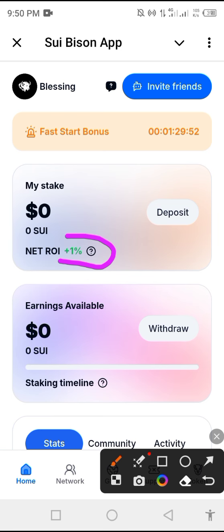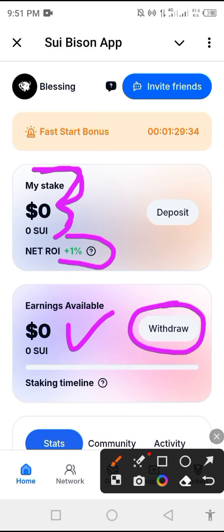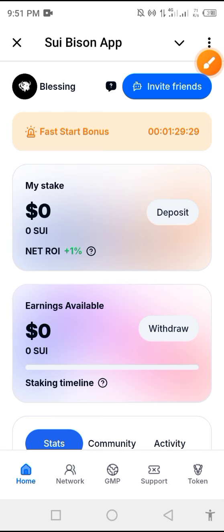And that 400% will accumulate within 100 days, okay? And after that 100 days, they're going to give you the money that you staked back. They're going to add it here to your earnings available, then you withdraw. You can withdraw and decide to deposit again, okay? So that is the first step on how to earn.